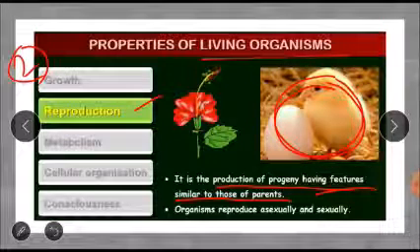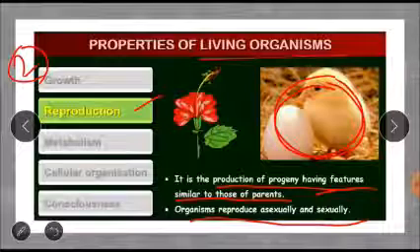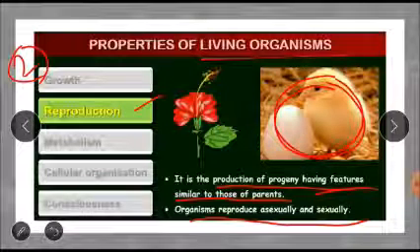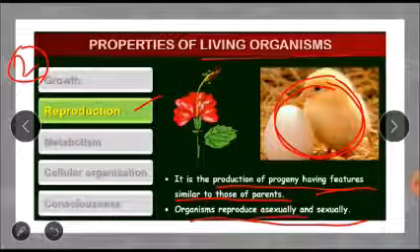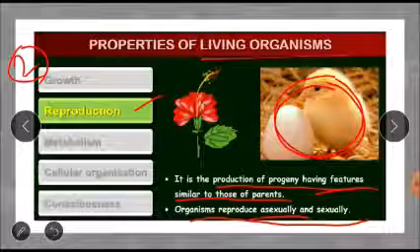So organisms can reproduce sexually or asexually. Many plants and many animals also reproduce asexually. Asexually means without the involvement of two parents. No need of a male and a female. Take the example of a rose plant. If you want to grow a new rose plant, you cut the stem and directly plant the stem. Therein, formation of the seed is not necessary. So that is asexual or vegetative reproduction.